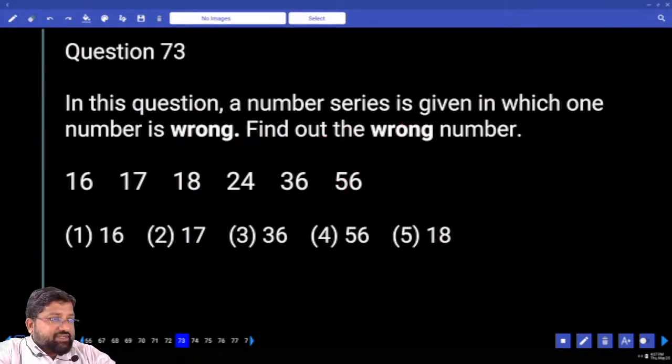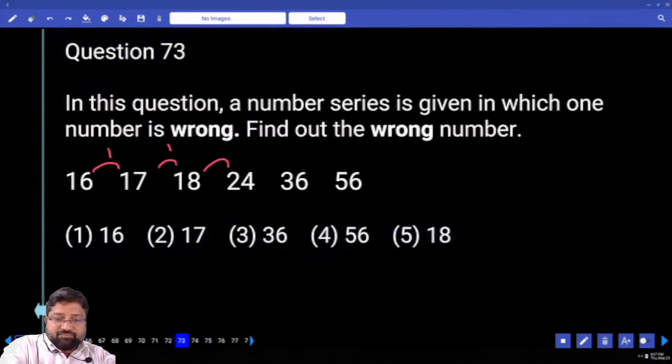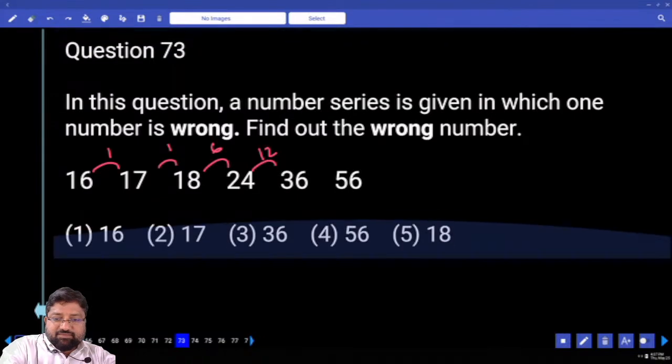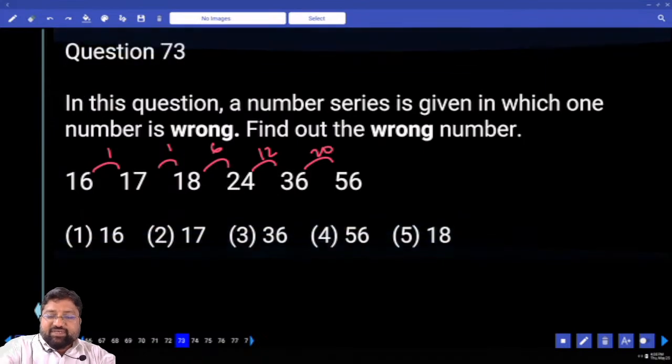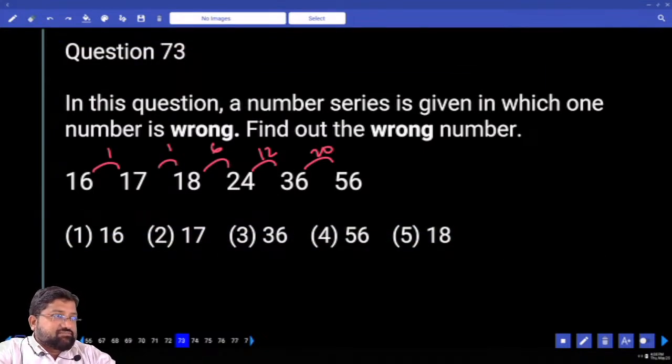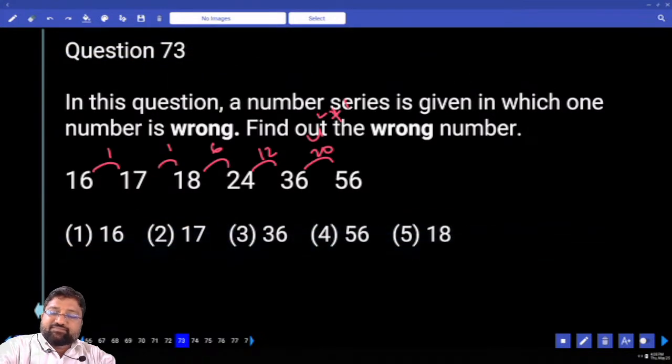Okay, 16, 17, 18 and all. Tell me what's going on here. Huge increase, gradual increase, gradual. Shall I go with the differences, please? How much is this? 6, 12, and this is 20. 6, 12, 20. 4 square plus 4, or I can also say 5 square minus 5.